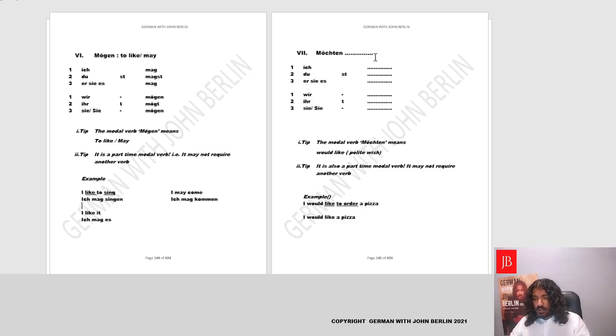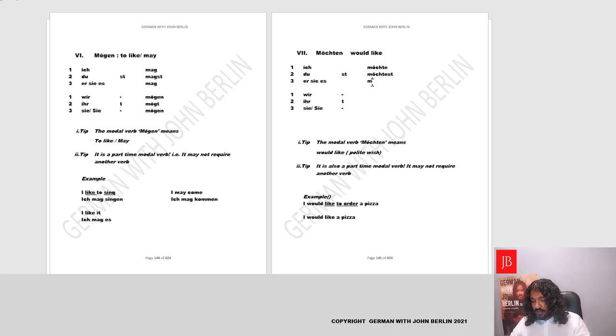Now we go to möchten, which is just a form of mögen, but we'll learn it anyhow. It's called conjunctive 2. We just add a would in front of the verb, and basically it'll look like this, would like. Yes, conjugate möchten: ich möchte, du möchtest, sie es, it'll again be möchte.